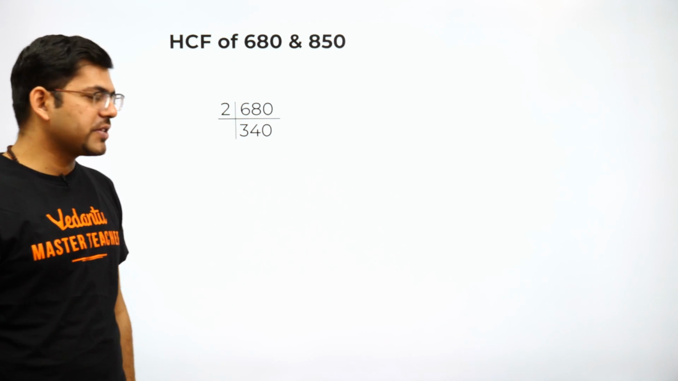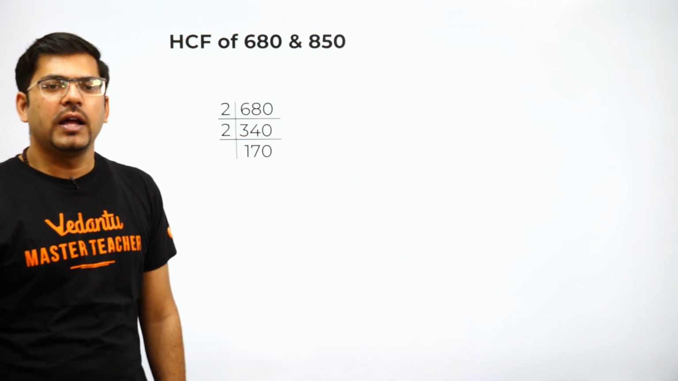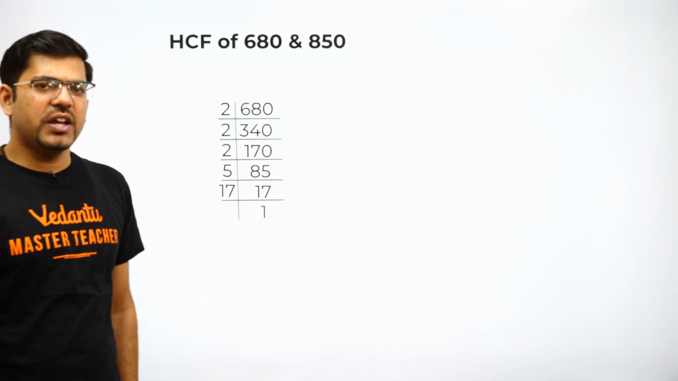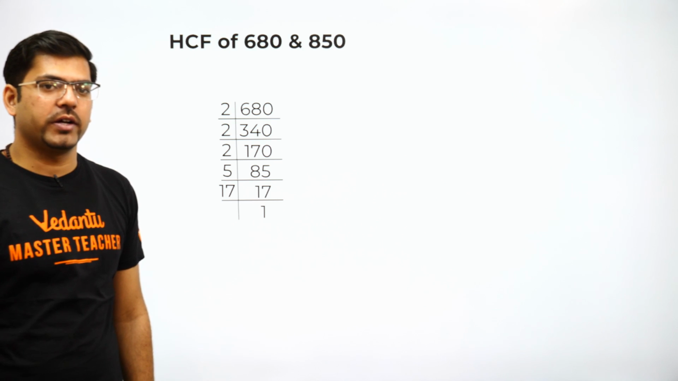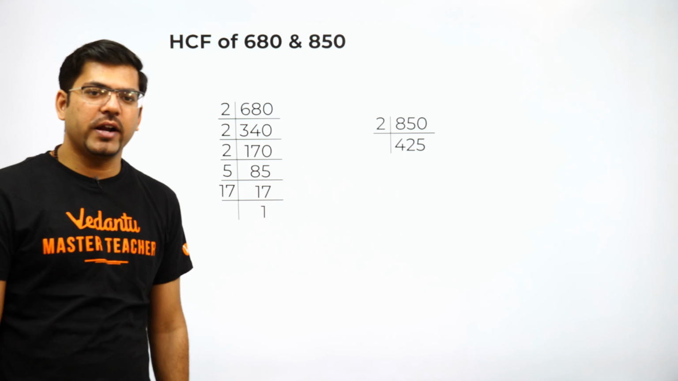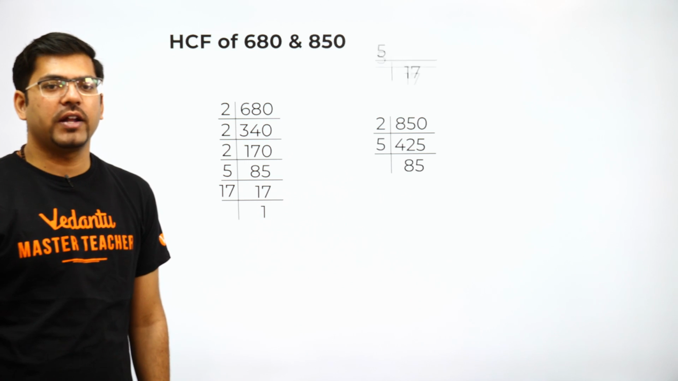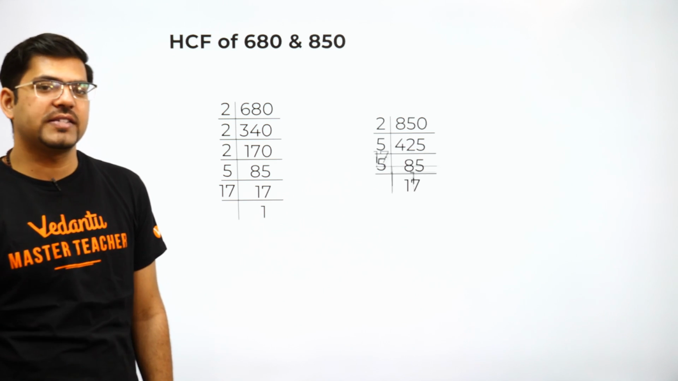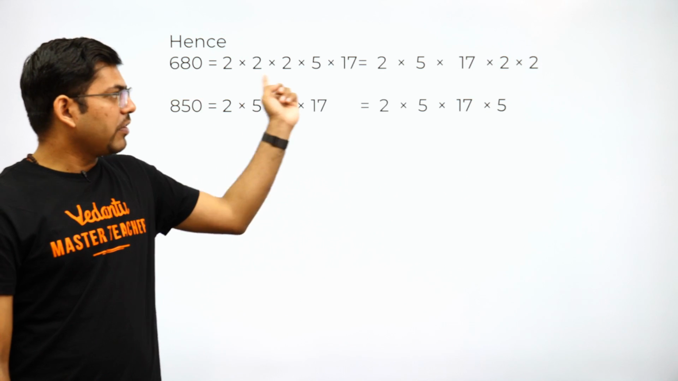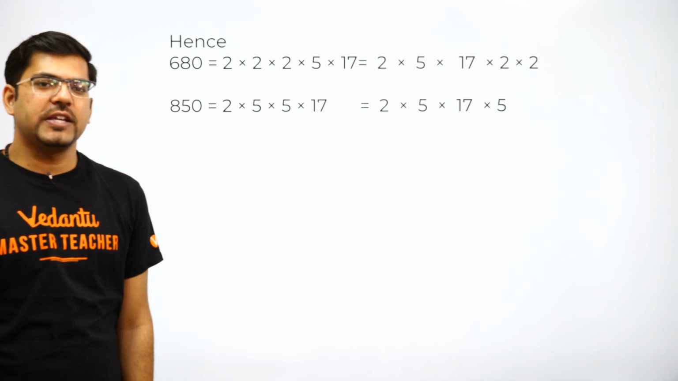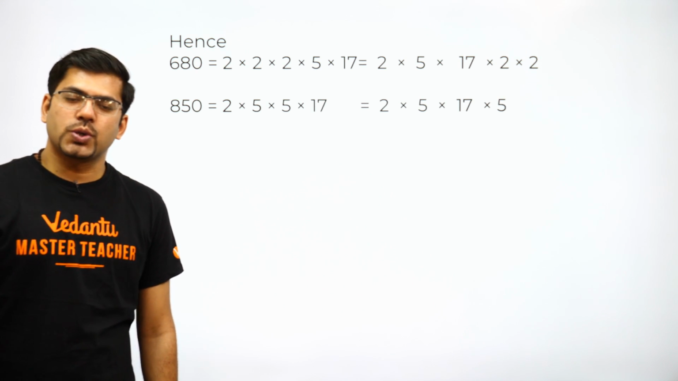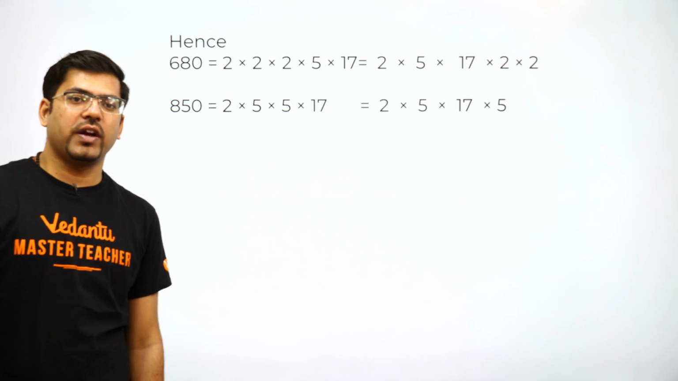So dividing 680 by 2, the prime factorization method, and similarly dividing it multiple times, getting the values. These all are the prime factors when you are dividing it. For 850 also, you can do it in a similar method, dividing by 2, then dividing by 5, then dividing by 5 again, and then dividing by 17. So you have got all the numbers. Now I will write what the prime factors look like. Here the prime factors are 2 into 2 into 2 into 5 into 17, and for 850 it is 2 into 5 into 5 into 17.